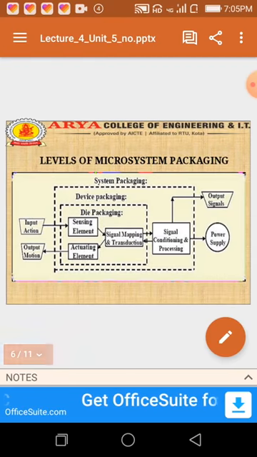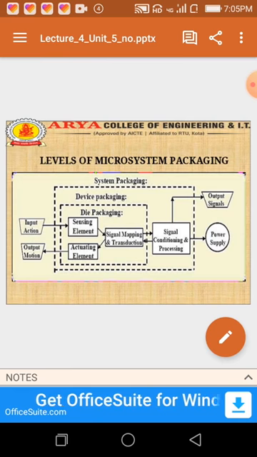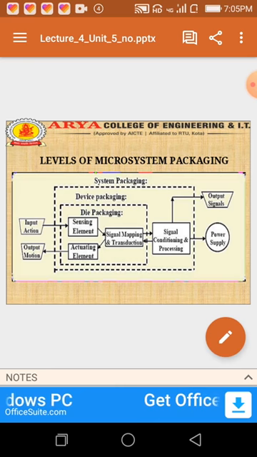And this slide shows the levels of microsystem packaging. There are 3 levels. First one is die packaging, second one is device packaging, and last one is system packaging.